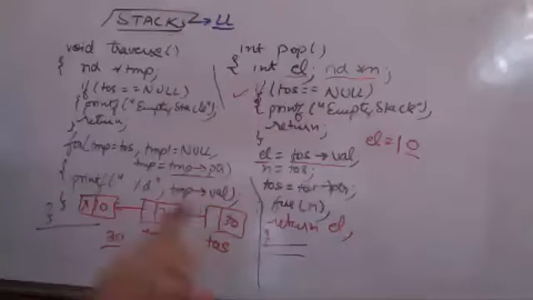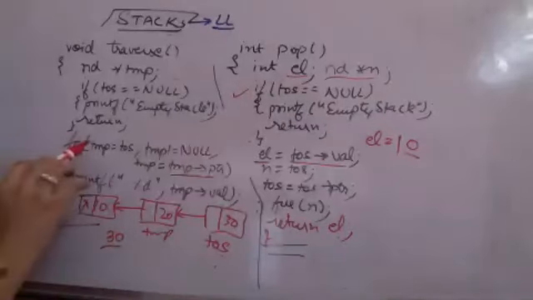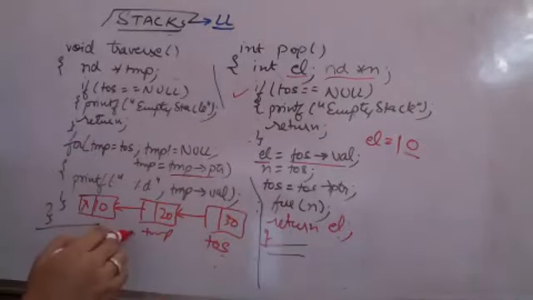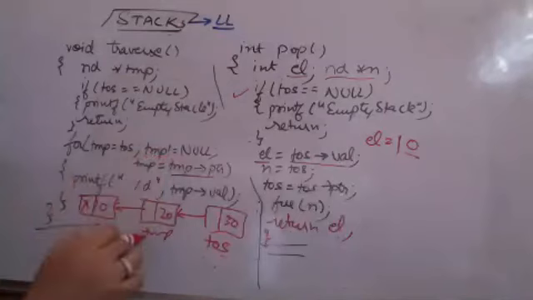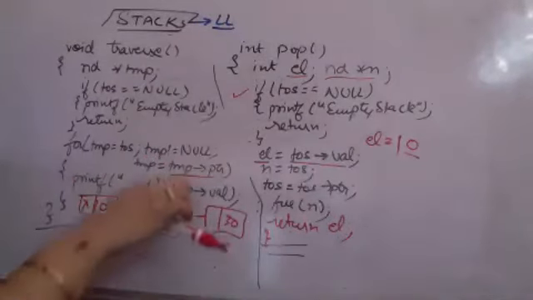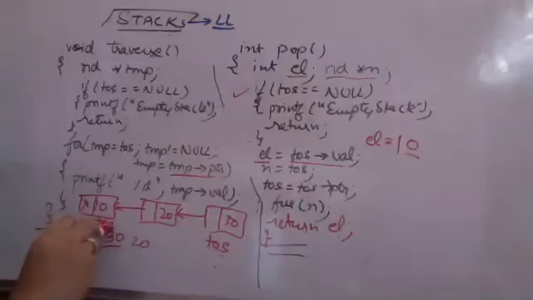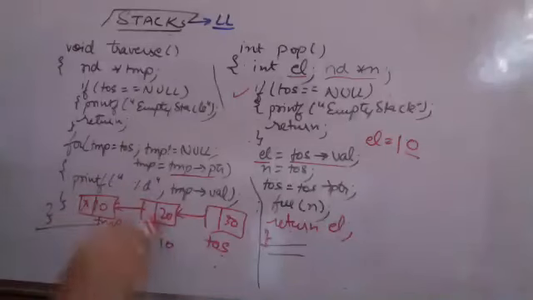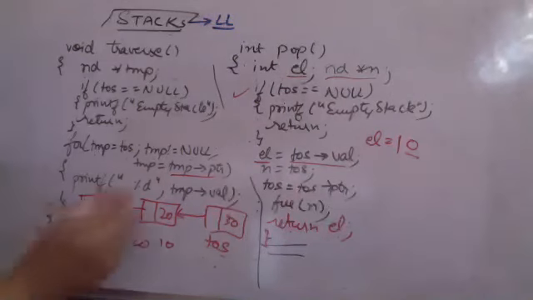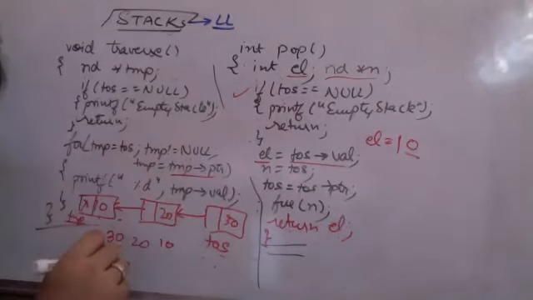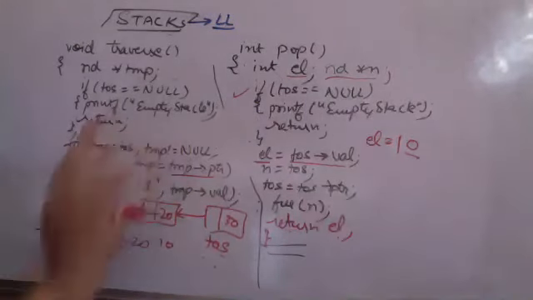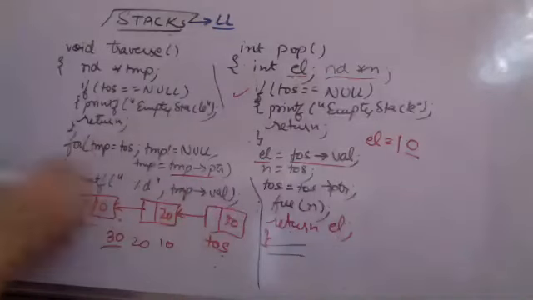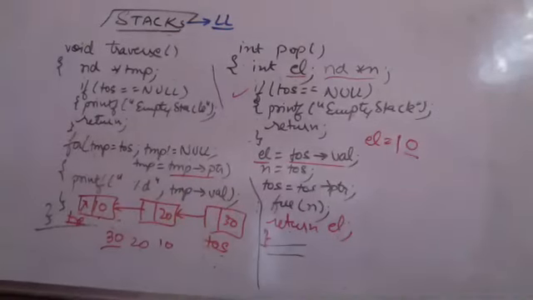Top of stack को change नहीं करा, ध्यान रखना. This is not push or pop. I am not changing top of stack. Again, check temp not equal to null. True. Print the value, 20 will get printed. Update temp equal to temp pointer. Temp comes here. Temp not equal to null. True. Again print the value 10. Temp equal to temp pointer. Temp becomes null. Check temp not equal to null is false. Now temp null हो चुका है, बाहर आओ, traversal done.